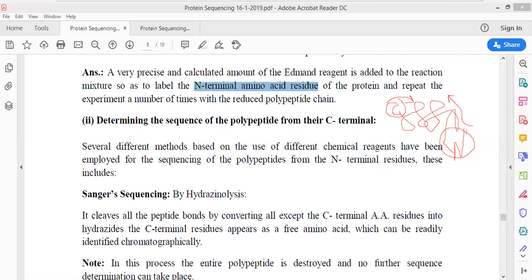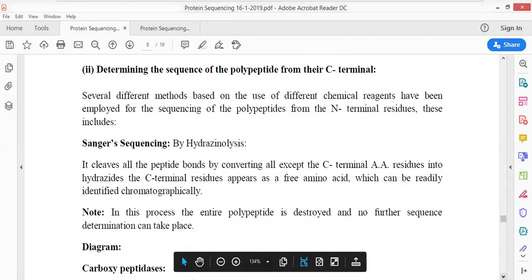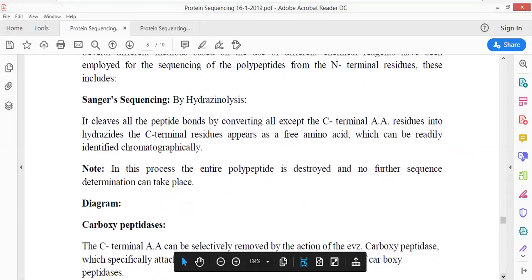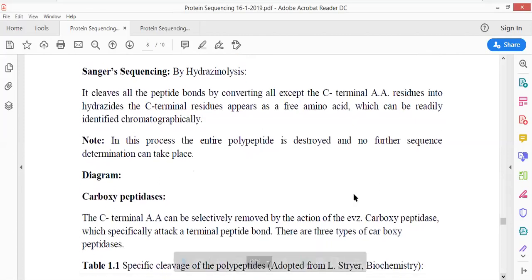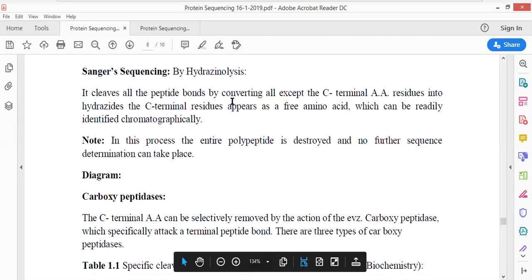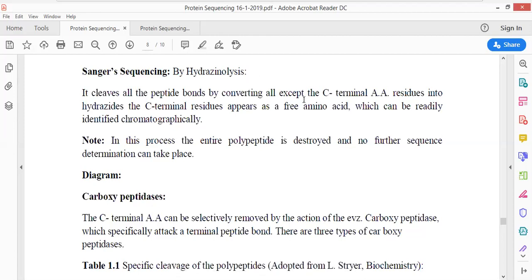Now, what do you mean by hydrazinolysis? In hydrazinolysis, a chemical reagent referred to as hydrazine, NH2-NH2, is made to react with the C-terminus amino acid.